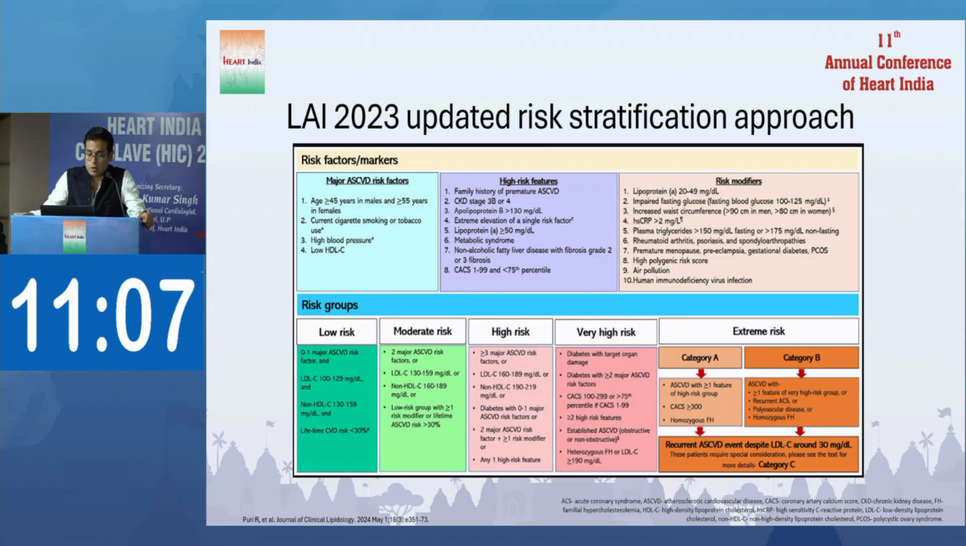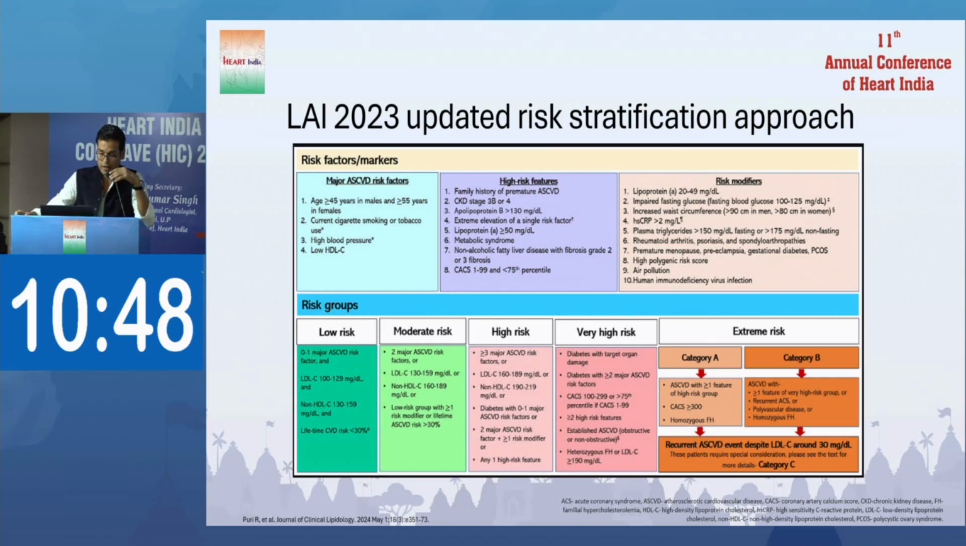There are also some risk modifiers, like Lp(a) 20 to 49, high polygenic risk score, rheumatoid arthritis, psoriasis and spondyloarthritis. Previously, no European guideline mentioned rheumatoid arthritis, psoriasis or spondyloarthritis as risk modifiers, but LAI mentions them. They even mention air pollution and HIV infection as risk modifiers.